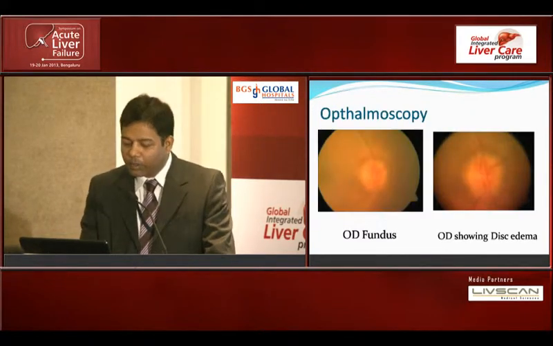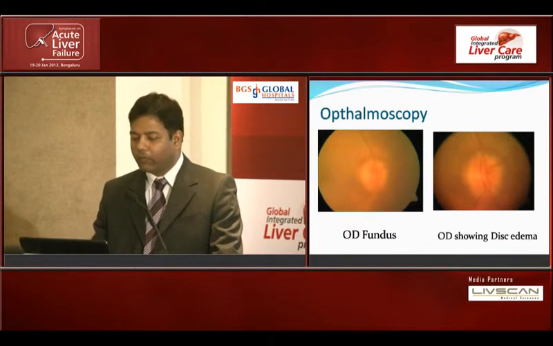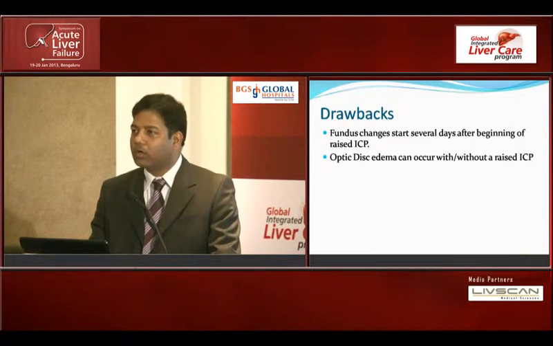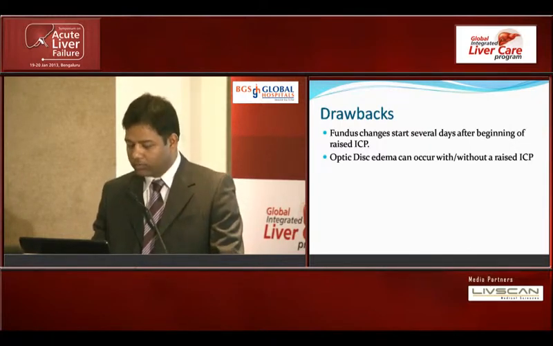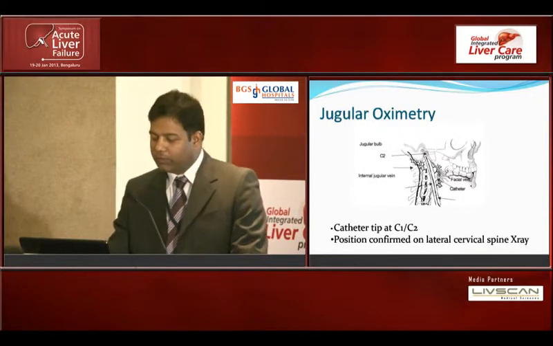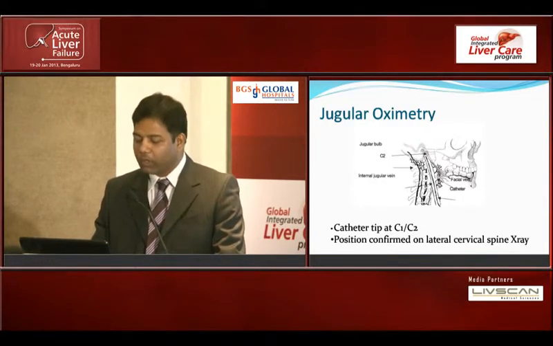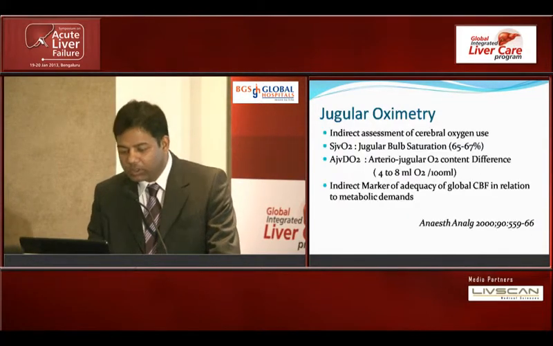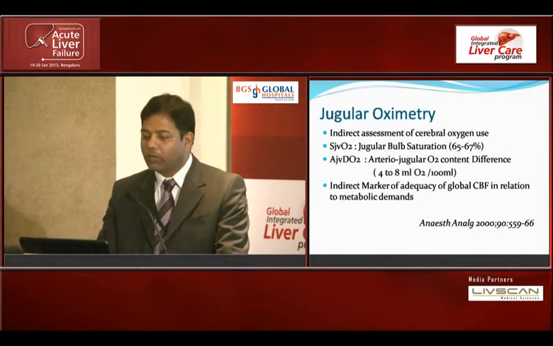Again, with ophthalmoscopy, optic disc edema is there. You can look at it, but it often develops late. And in certain ophthalmologic conditions, there can be edema without a raised ICP. So again, there are certain definite flaws with this. Jugular oximetry, yes, we can use. We put a catheter in the jugular bulb and then monitor the various parameters. It actually is a marker of adequacy of global cerebral blood flow in relation to the metabolic demand.